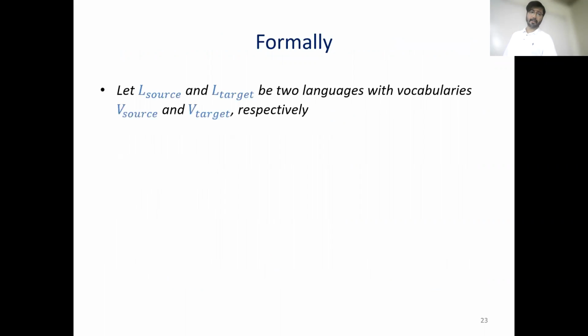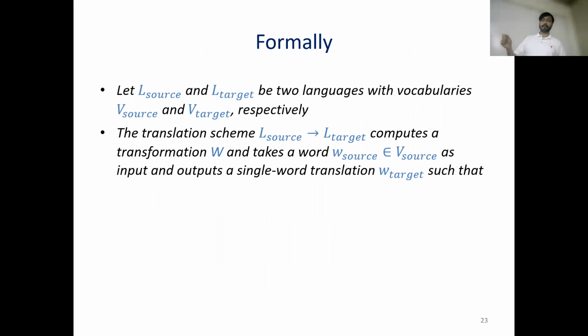So formally, let L source and L target be two languages with vocabularies V source and V target. The translation scheme from the source language to the target language computes a transformation W that takes a word w source belonging to the source vocabulary as input and outputs a single word translation w target, such that the target word belongs to the target vocabulary.